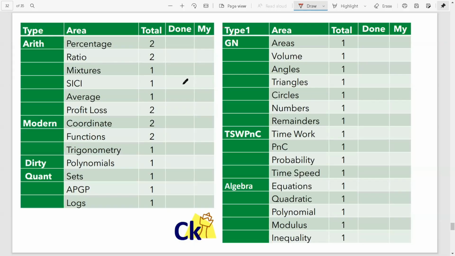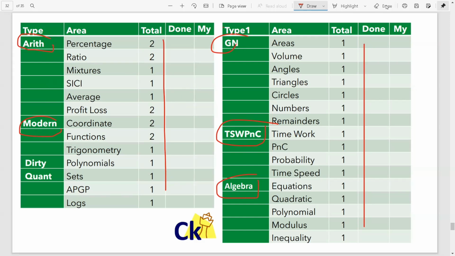Hi guys, this is the complete syllabus from the quant section point of view for the CAT exam. Five main brackets: arithmetic, modern maths, which is dirty quant as well, geometry and numbers, time, speed, distance, time and work, PNC, and algebra. These five topics combined will be either 26 questions or 34 questions, depending on whether it is the 2 hour paper or the 3 hour paper. Every topic is worth 1 or 2 questions. That's the complete syllabus.